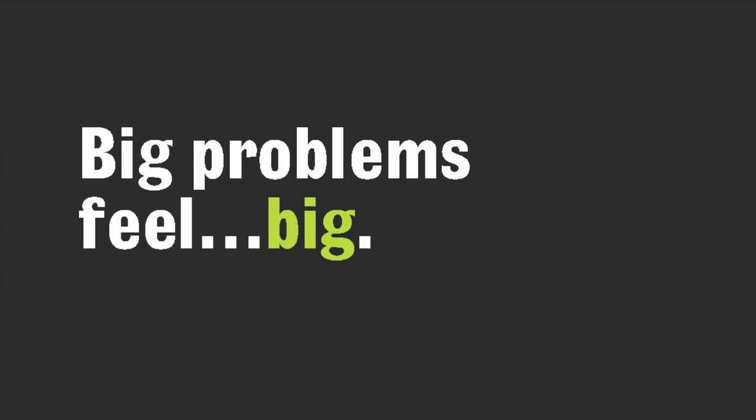Big problems feel large. And when we start working on a design or development project, a lot of times what we bring up are content problems that feel pretty big to people, right? We go in with this grand idea, and then we say, okay, well, all you have to do is rewrite everything. That's all, just everything. Or we go in and we say, all of this is going to be really difficult to deal with on mobile. Can we just cut it all in half? We just need all of the content to be half the length, okay?